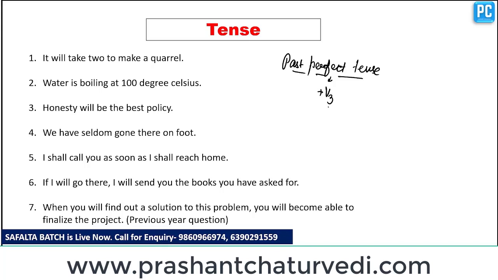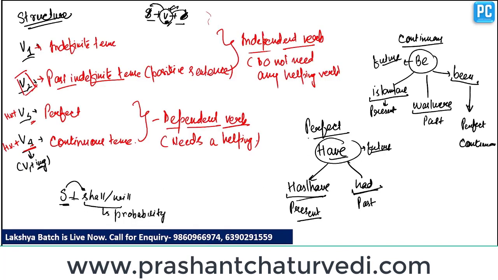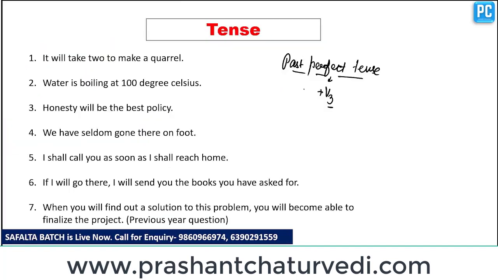It means that it needs a helping verb. If we jump to the logic, then in past time or past perfect tense we use had as a helping verb. Clear? Now we place had before the third form of verb.